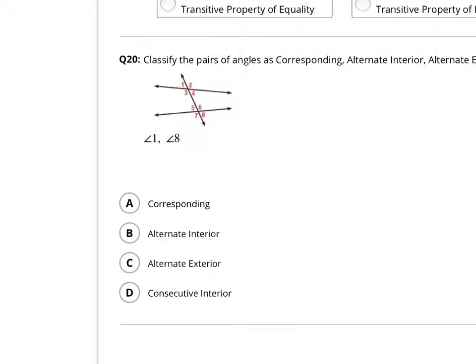Okay guys, here in question number 20. Where's angle 1 and angle 8? Are they corresponding, alternate interior, alternate exterior, or consecutive angles? 1 and 8. They're on different sides. They're on the outside of the lines. Which one is it?